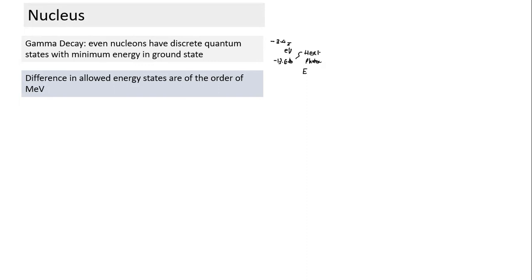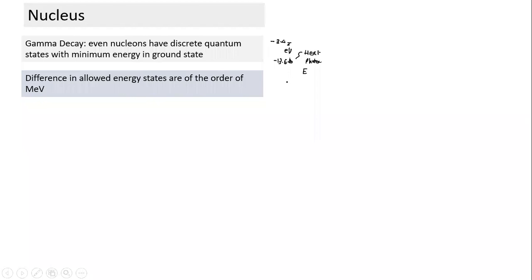Since the energy gap is so large here, it is not easy to excite a nucleon from the ground state to a higher state. Energies of the order of kilo electron volts or even hundreds of kilo electron volts are required, which is not easy to supply by conventional means.